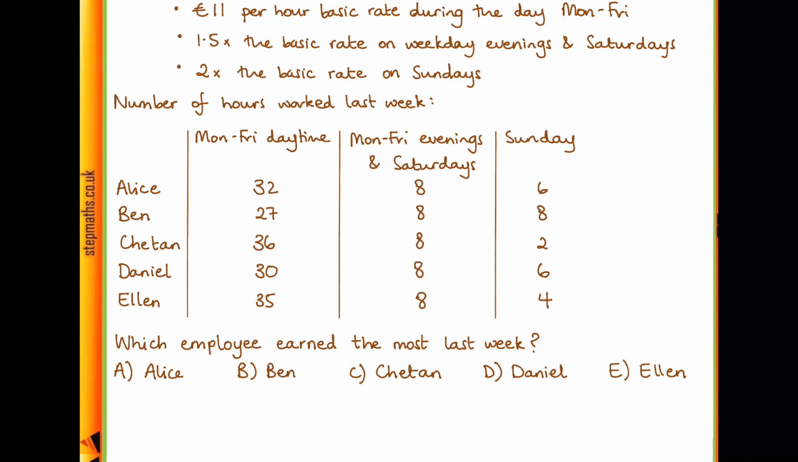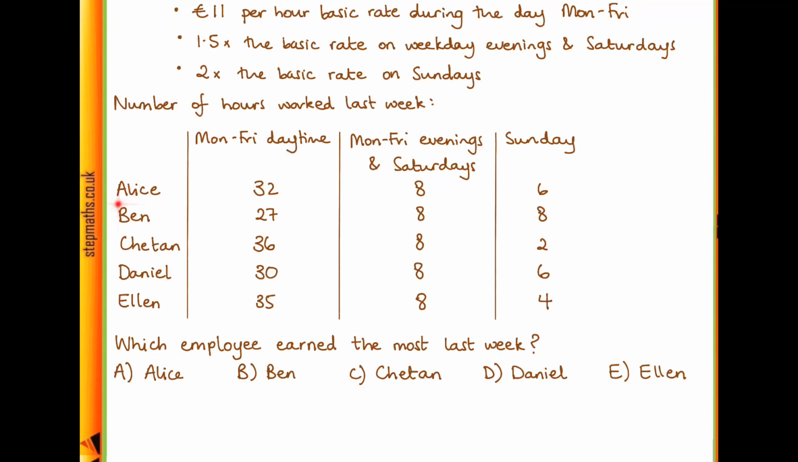So I guess one way we could do this would just be to work out the total amount of money that each person earned during the week. And then we'd be able to look at those total earnings and figure out who earned the most. But that's kind of arduous. So is there any way to do this a bit more quickly and a bit more efficiently? Because we're only interested in which employee earned the most and not the actual amount that they earned, we can just compare the number of hours that each person worked to each other, which will consequently tell us how their earnings compare to each other, instead of working out the total earnings.